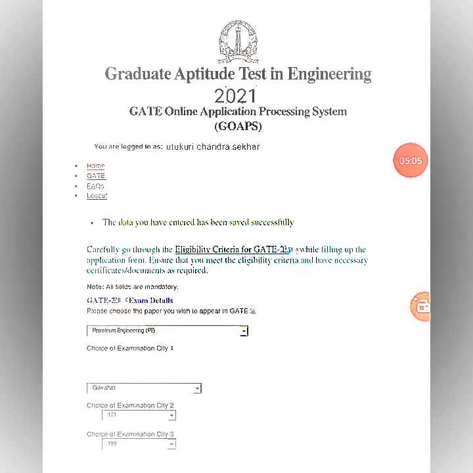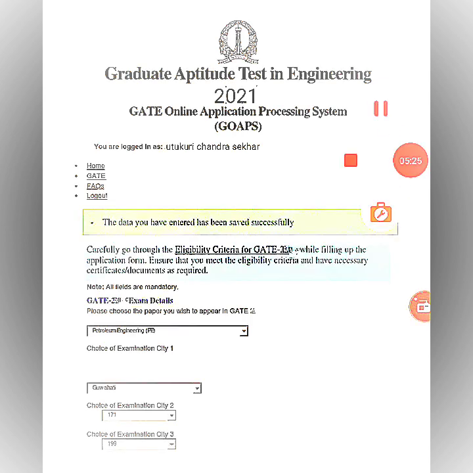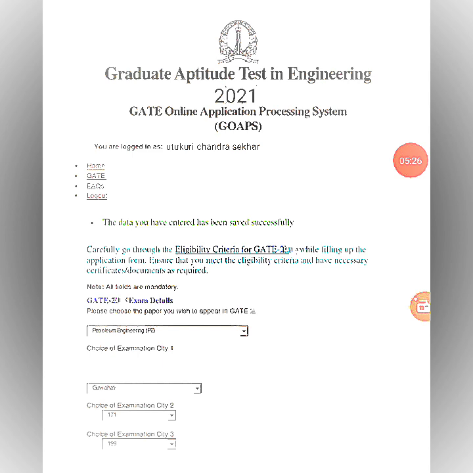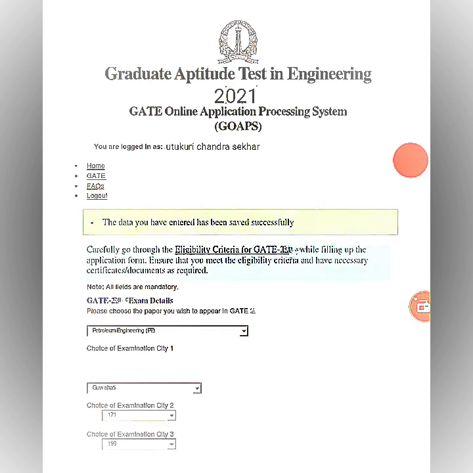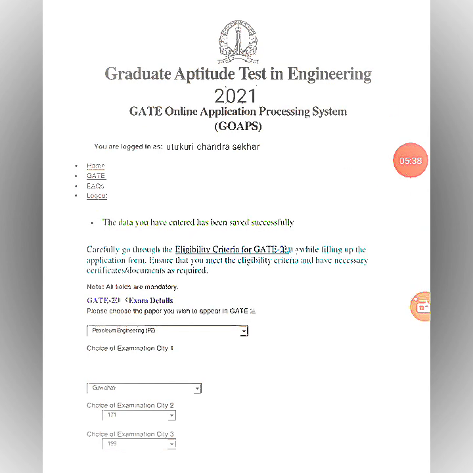Now, let us consider you applied for GATE through the GOAPS website, that is, the GATE Online Application Processing System. You wrote the exam, you qualified and got very good marks. Then what are the different opportunities after clearing the GATE exam? First of all, we want to know this. There are mainly two opportunities after clearing the GATE exam. The first one is public sector undertakings, and the second one is MTech and PhD programs in different NITs.